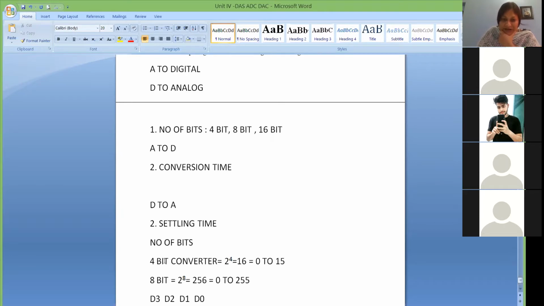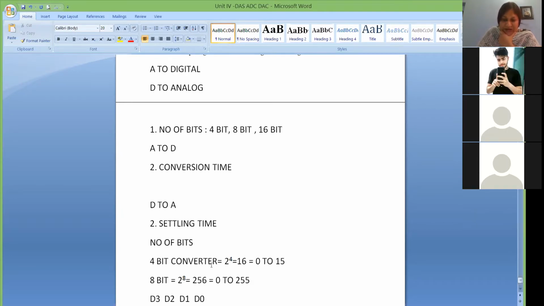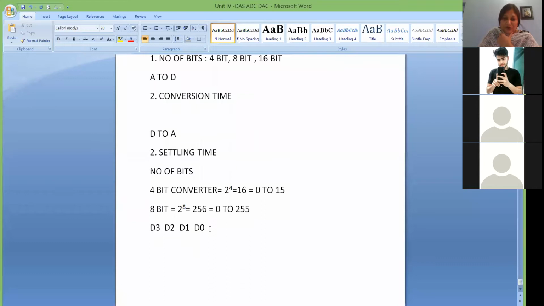Let's talk about 4 bit, because it is a little easier to understand. If you use an analog to digital converter, then your analog data will be converted into 4-bit format. And if you use a 4-bit digital to analog converter, then your 4-bit digital data will be converted into an analog signal. Now let's talk about this combination.